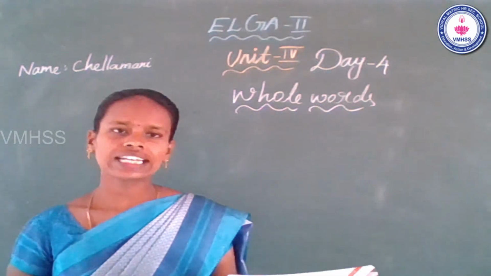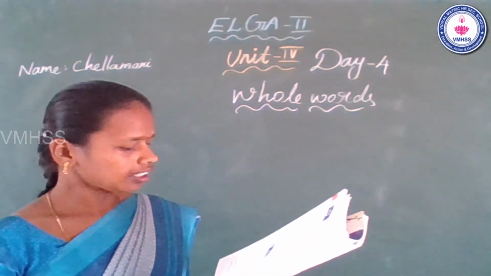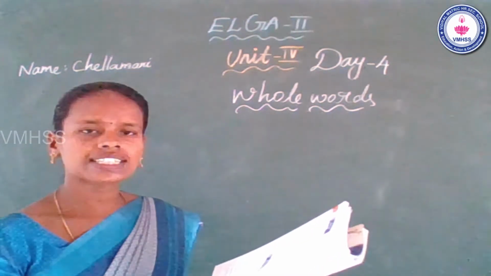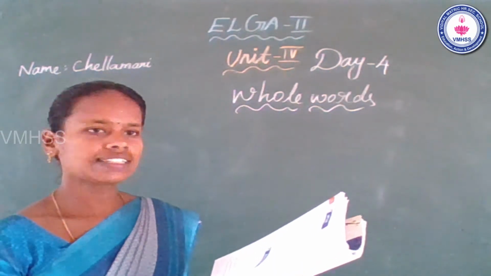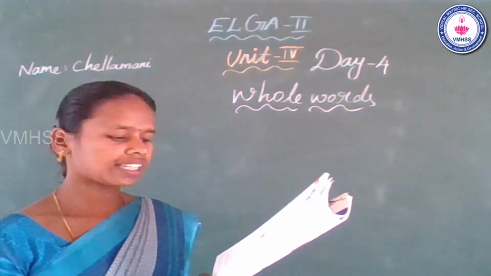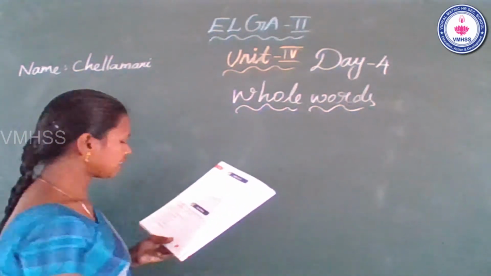Okay, page number 88. Read and circle the whole words in the sentences below. See the first sentence.